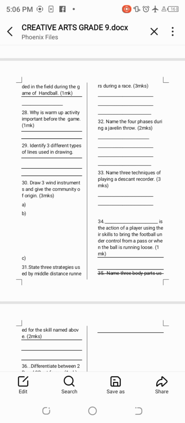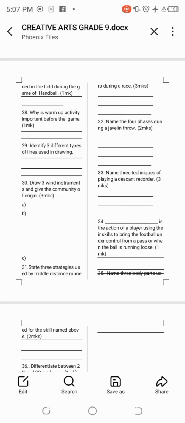Number 30, draw a wind instrument and give the community of origin. For these ones, I'll ask you to go back and look for the examples of wind instruments from grade 5 work, where we talk about community instruments like wind instruments like Orutu, Muturiru from the Kikuyu community. Orutu, this one is from the Luo community. Then Asili flute from the Masai. The Masai have a flute called Asili.